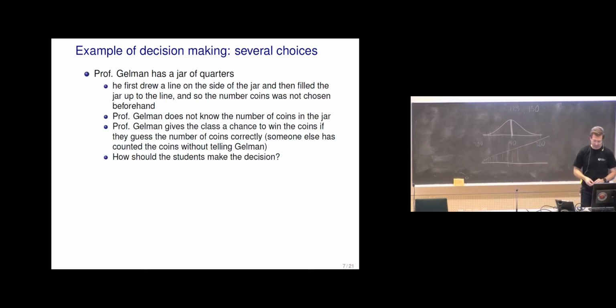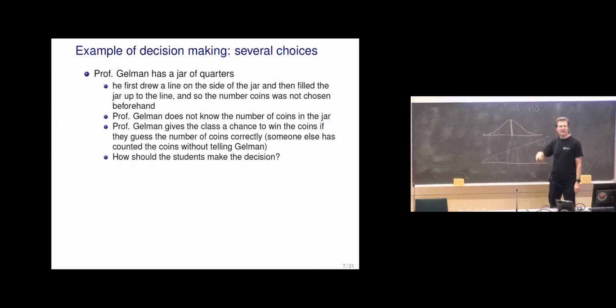But if you do this over a lifetime, then you should always guess the mean. So if in every class you take, the lecturer would offer you this bet, and you are just interested in winning the bet, you would always guess the most likely value.